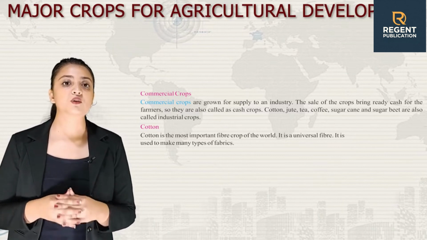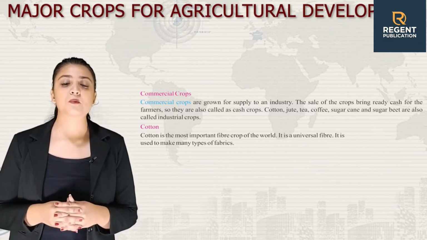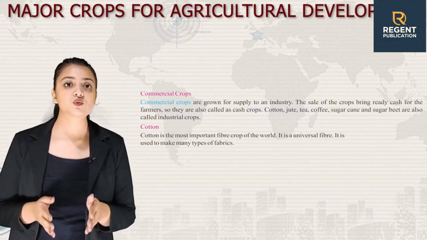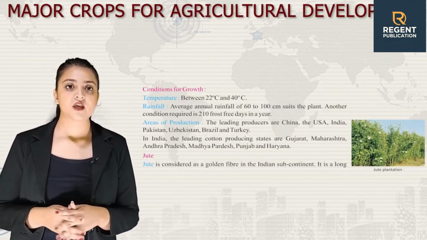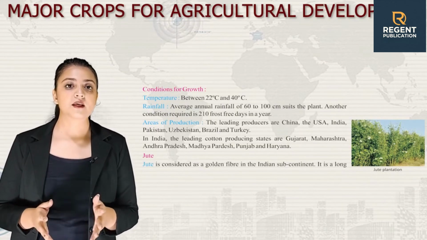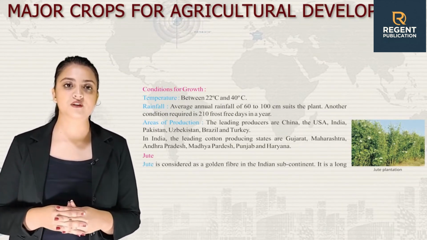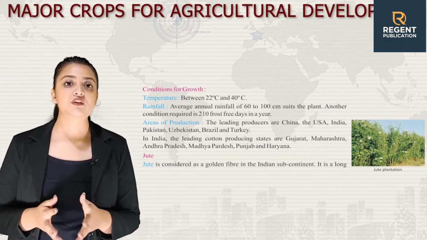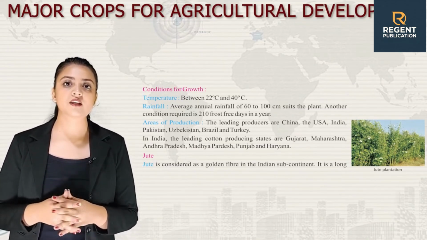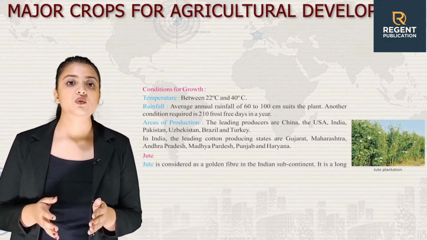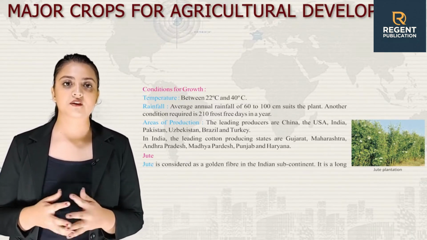First, let's talk about cotton. Cotton is the most important fiber crop of the world. It is a universal fiber. It is used to make many types of fabrics. Conditions for growth are temperature that should be between 22 degrees Celsius and 40 degrees Celsius. Average rainfall of 60 to 100 cm suits the plant. Another condition required is 210 frost-free days in a year.